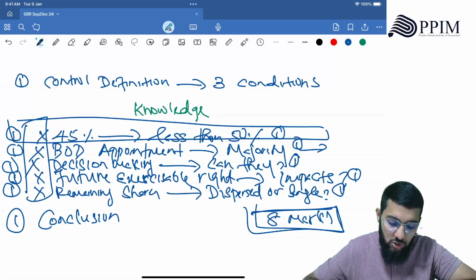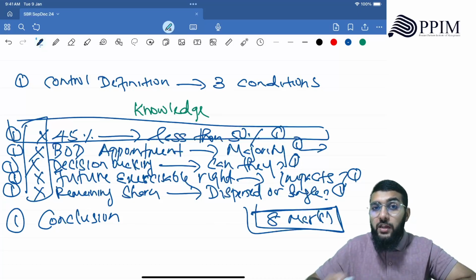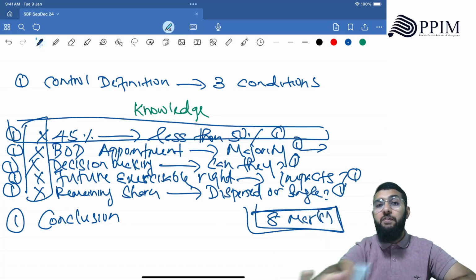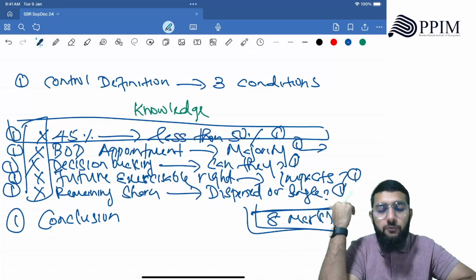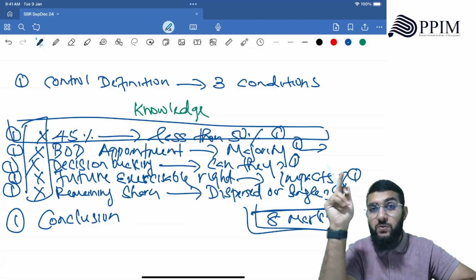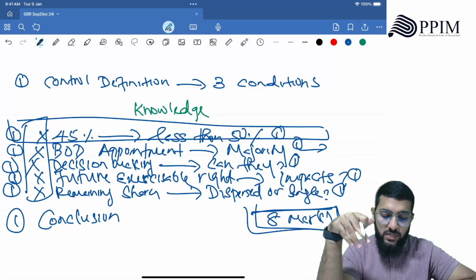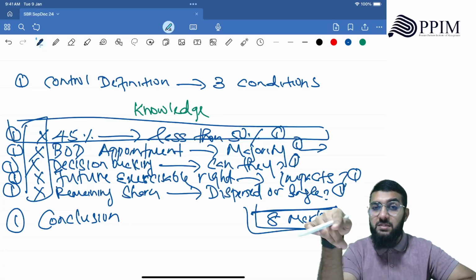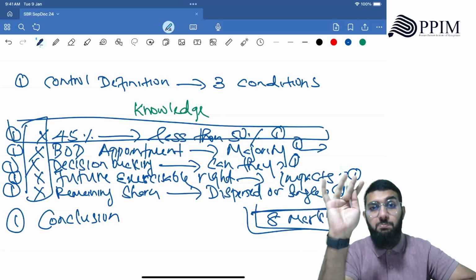Board of directors, no majority. Decision making, they can't, because all the non-independent is majority, non-independent are advisory. They are not majority. Although they are majority, they can't make decisions. They can't vote. So that does not make a difference, right? Decision making is with executive directors, of which they can appoint only a minority. Then future exercisable right. Yes, they have a future exercisable right of 10%, which is happening next year, October 2028, which is beyond the year.